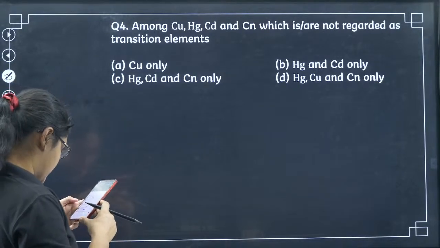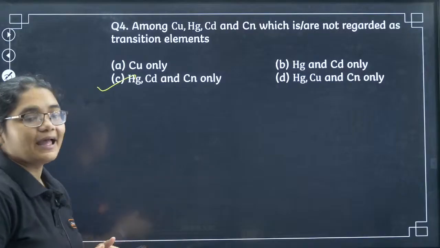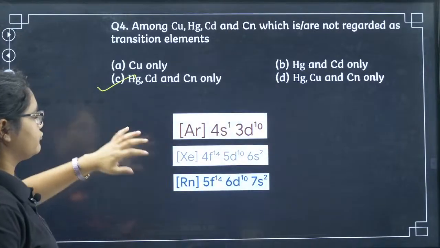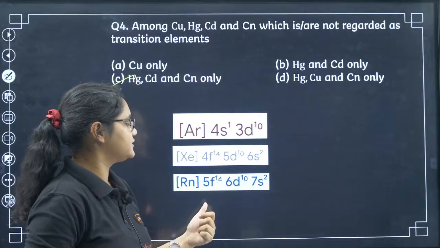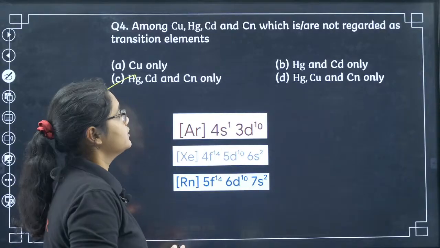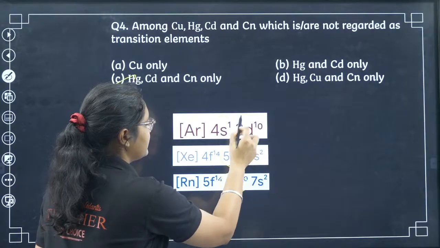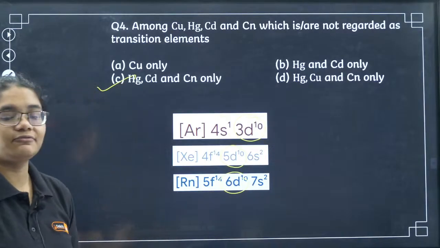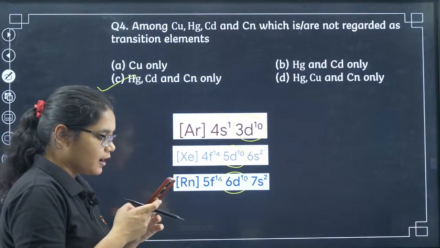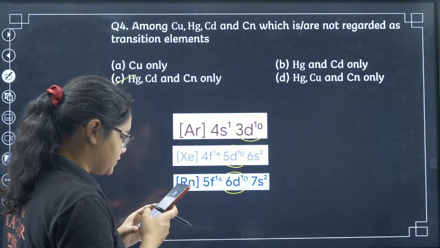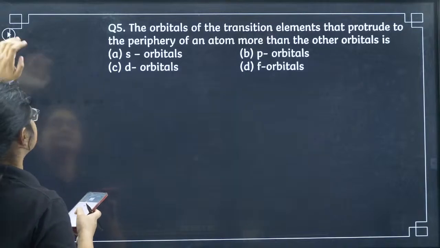Yes, so I am getting the correct answer. 4 is mercury, cadmium and CN. You can see their electronic configurations: 4s1 3d10, 5d10 6s2, 6d10 7s2. So they have fully filled d orbitals in all the cases. Fully filled d orbitals are present, so that is why they are not transition metals. So option number C is the correct answer. Dhanva is correct and Mohammed is correct here.